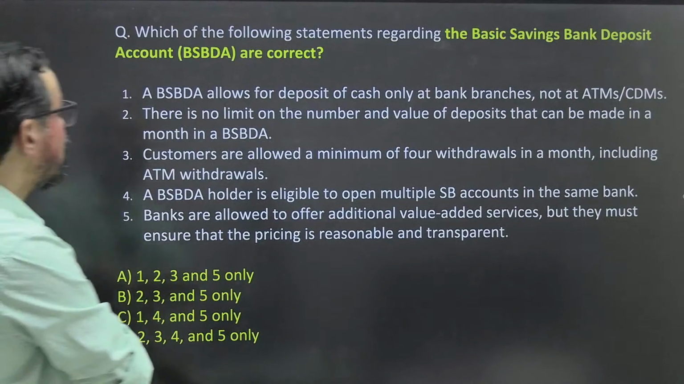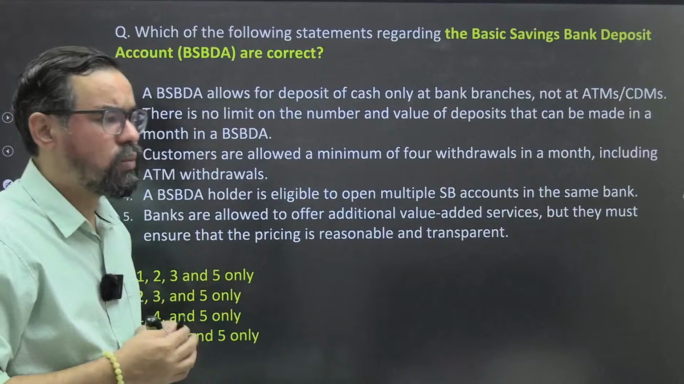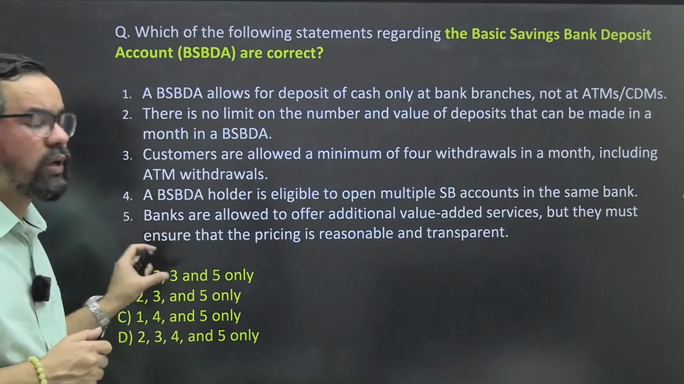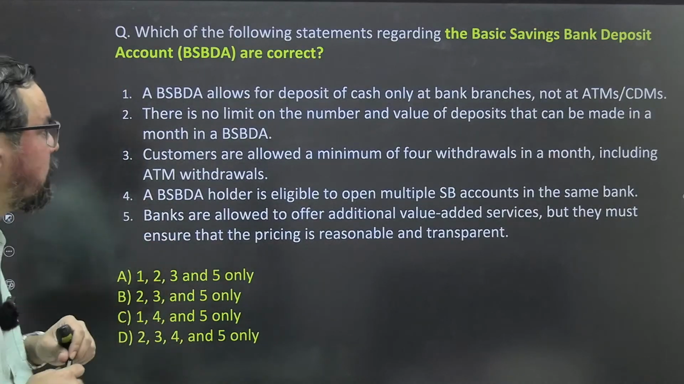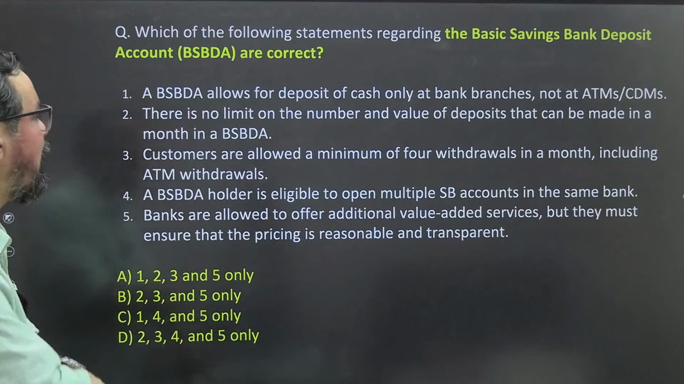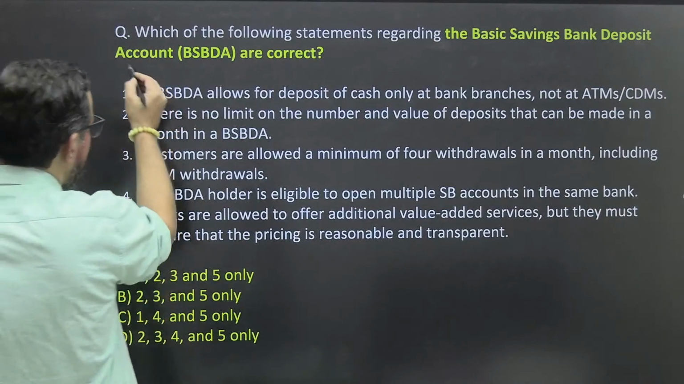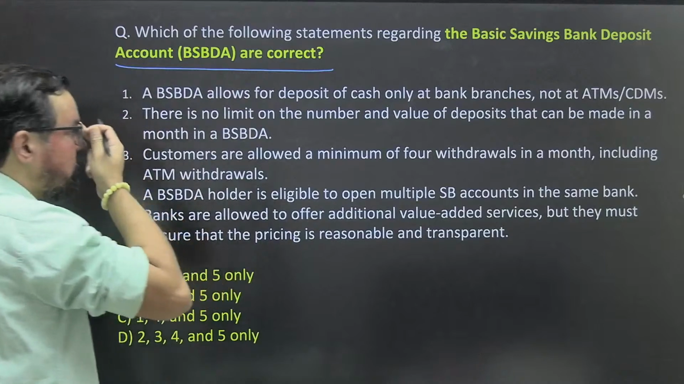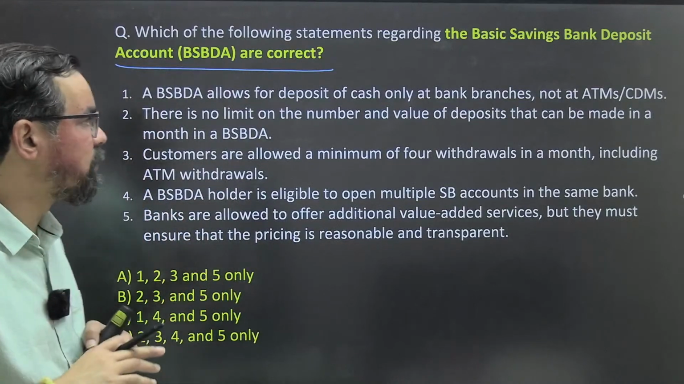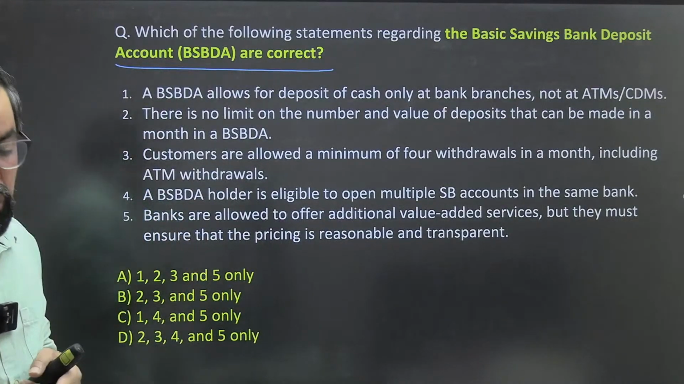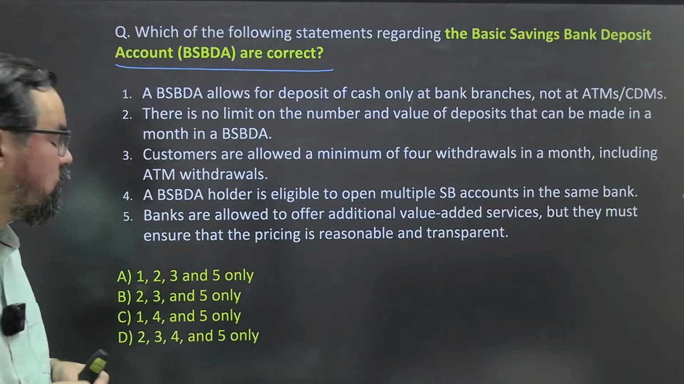All right. So this is again a very easy question, and most of the time I have seen this particular question in your paper itself. Okay. So, which of the following statements about the basic savings bank deposit account, BSBDA, are correct? So what will be your correct answer? Anyone who wants to answer this question?